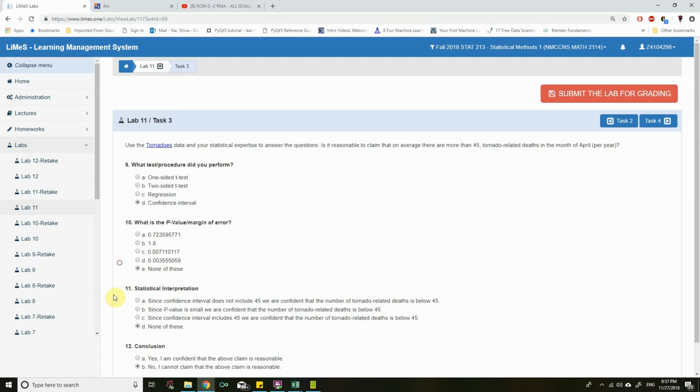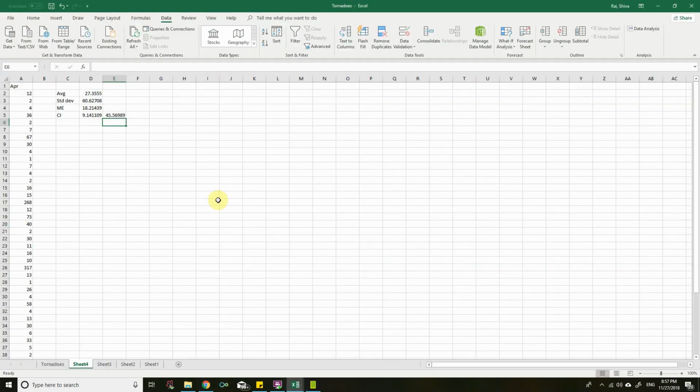Now let's go for the correct statistical interpretation. Here it says, is it reasonable to claim that on average there are more than 45 tornado related deaths? Now 45, that number lies in this interval. Okay, so we can't say that all the tornado related deaths are less than 45.